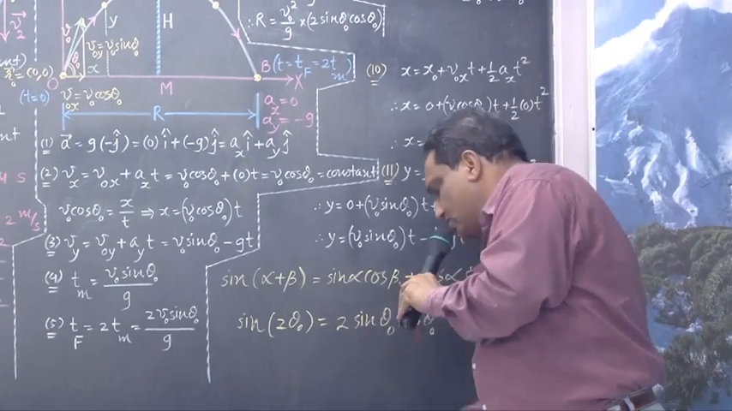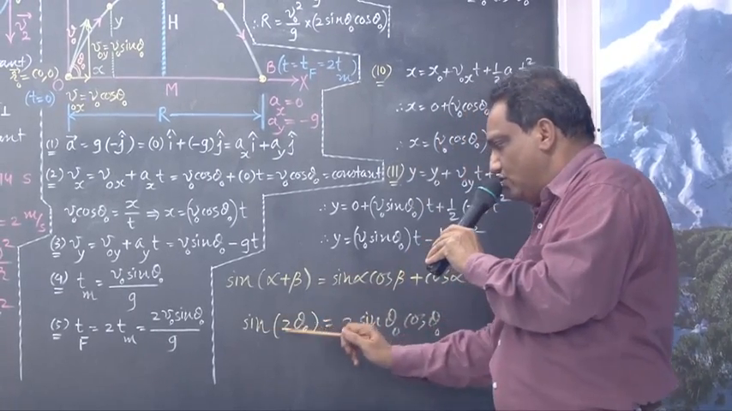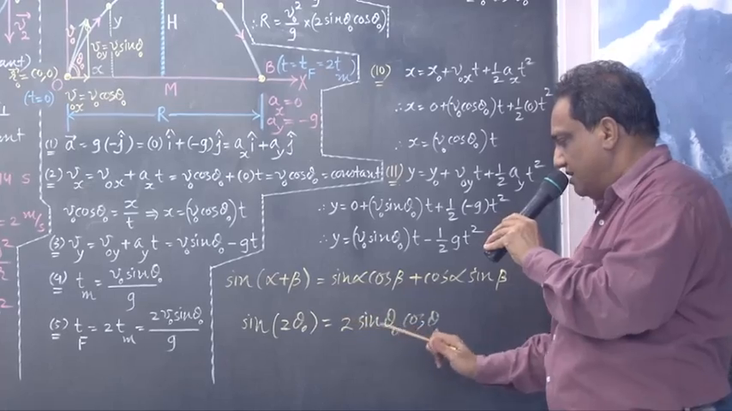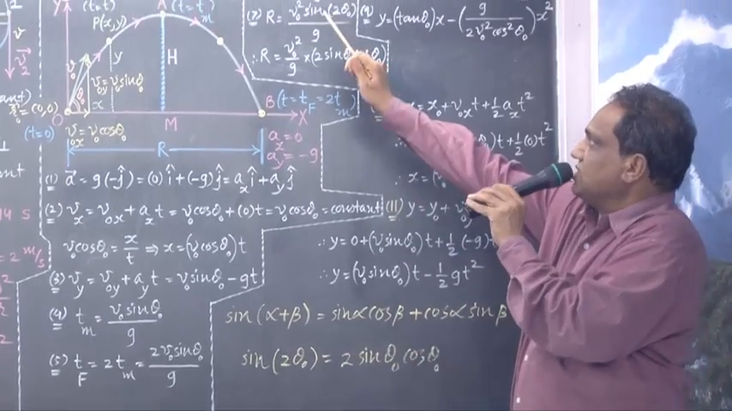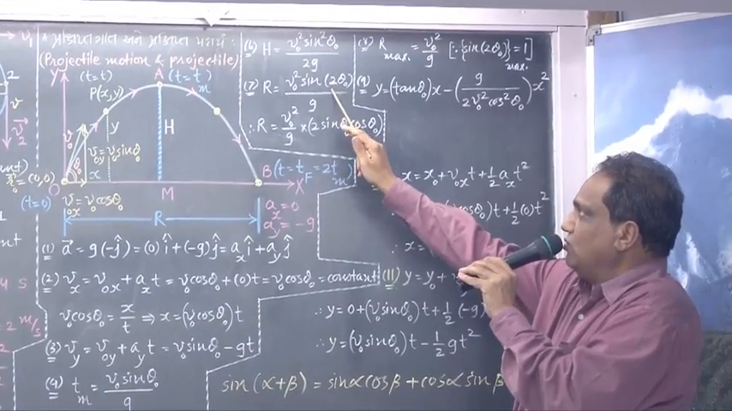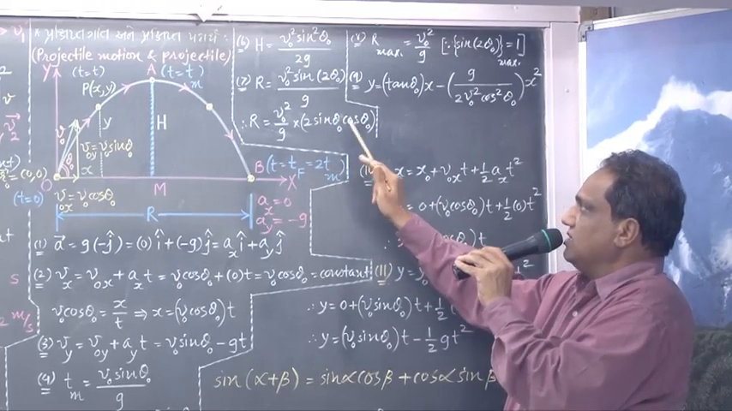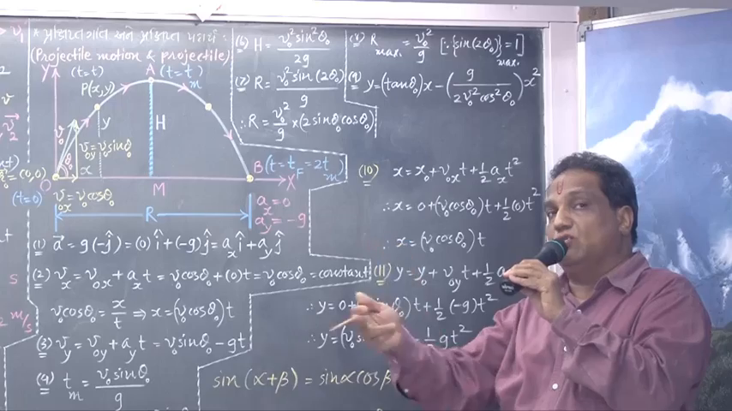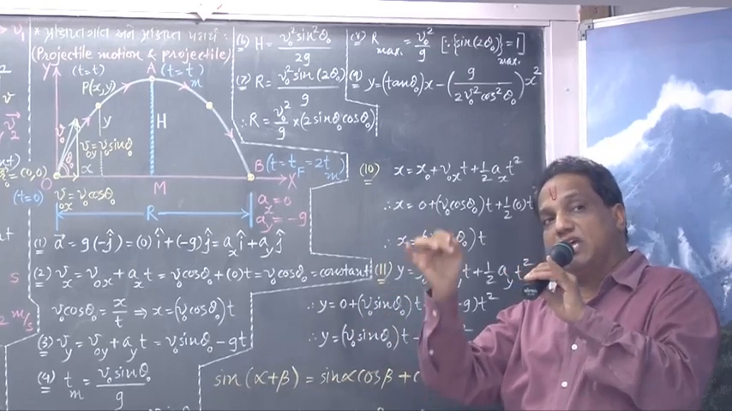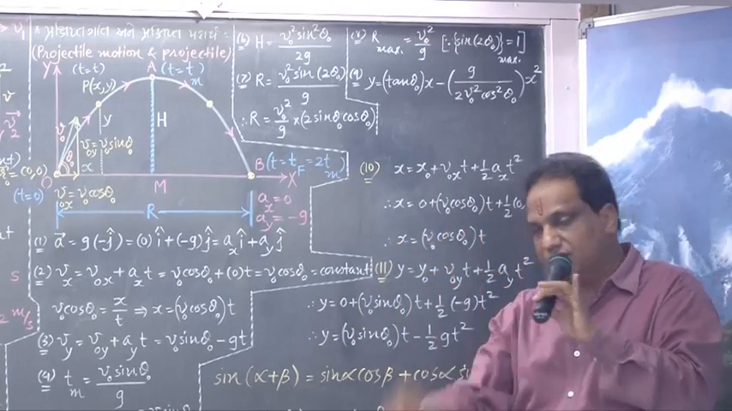Got it? So remember, sin of 2 theta 0 is nothing but 2 sin theta 0 cos theta 0. Fine.